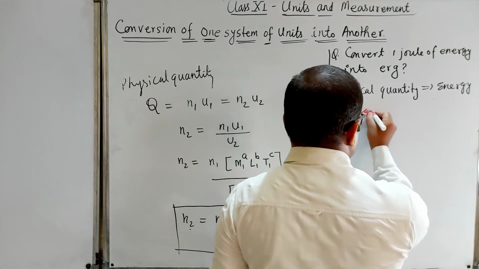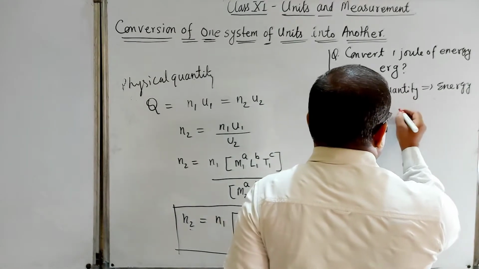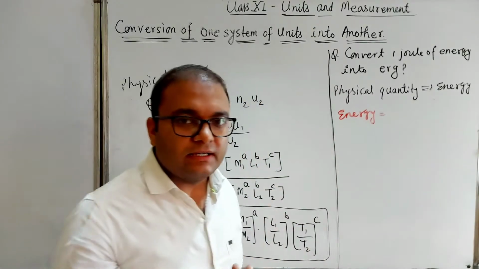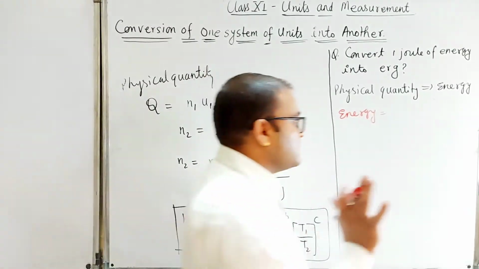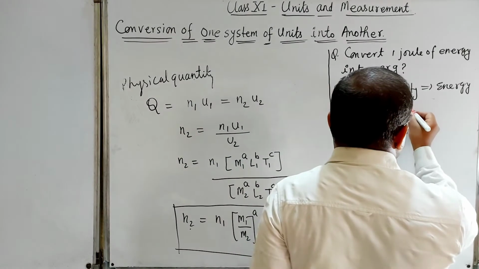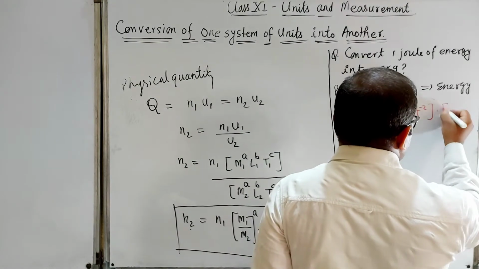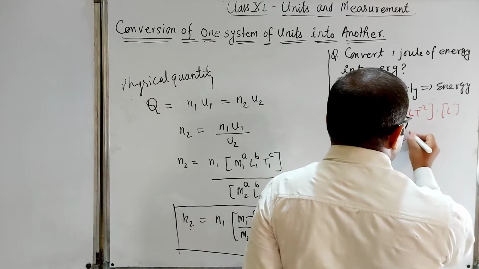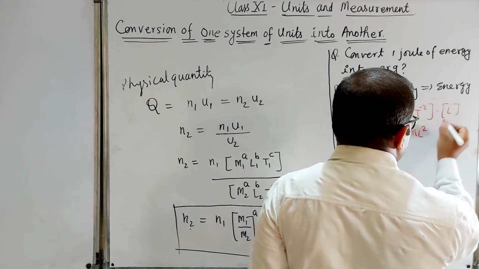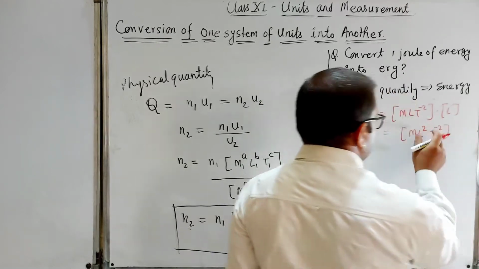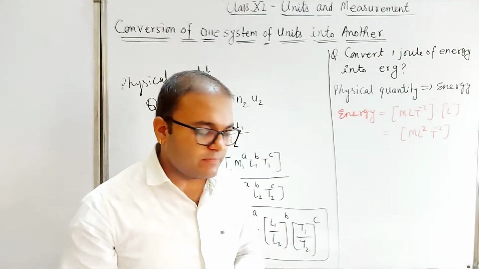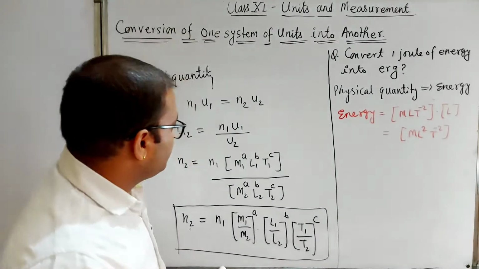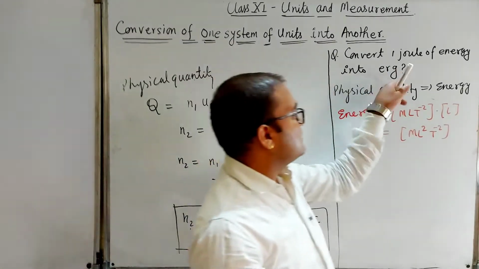Dimensions of energy: energy is a form of work, and work is force into displacement. So force is MLT minus 2 into displacement L. So this is the dimension of energy, ML square T minus 2. This is simply the dimensions of energy. You can remember it. Okay, so now we have to convert 1 joule of energy into erg.